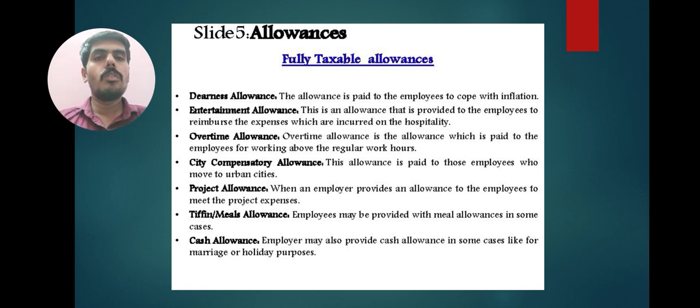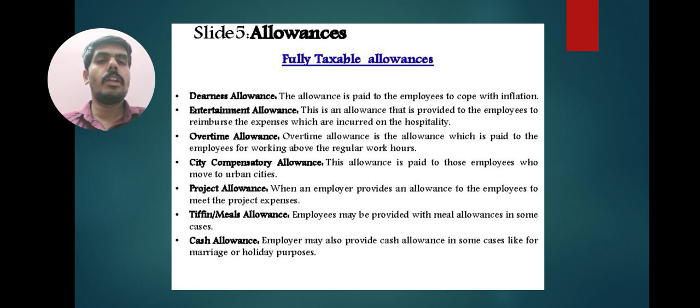Third one, overtime allowance, which is paid to employees for working above the regular work hours. City compensatory allowance, that means CCA. This allowance is paid to those employees who move to urban cities.